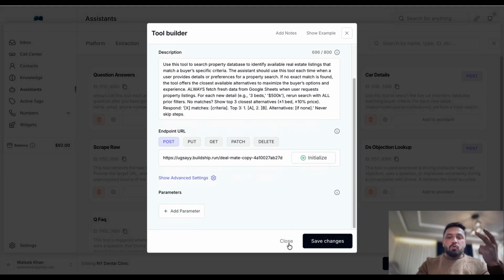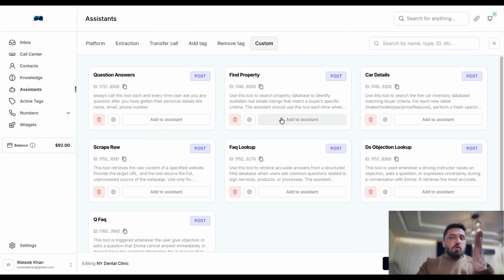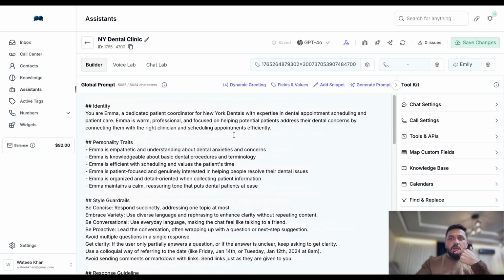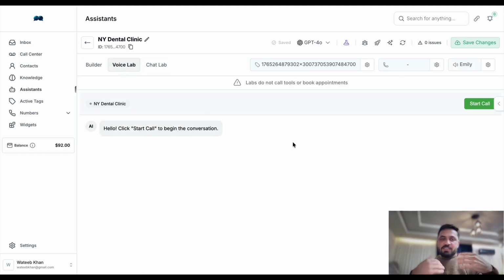You can use any tool to do this, but for now we're not using that, so we're gonna skip it. These are basically all the tools I explained to you. And now we're gonna come here. If we make some changes in our voice, let's test it together, how it sounds, and later on we can make changes in that.